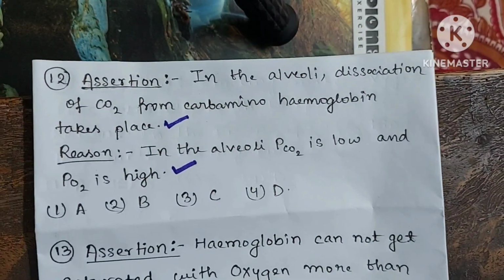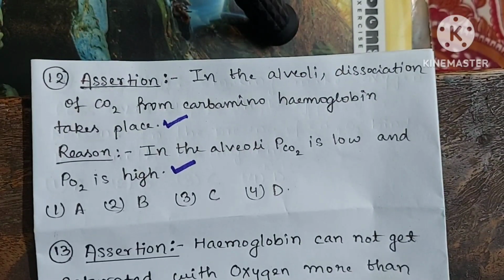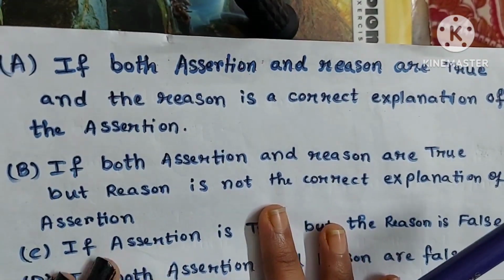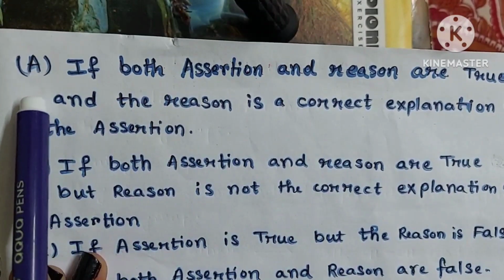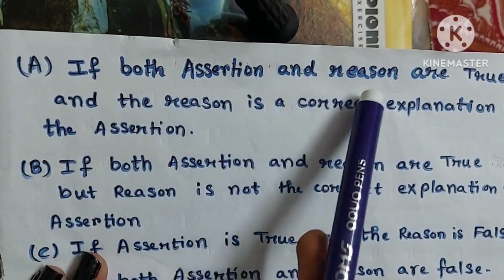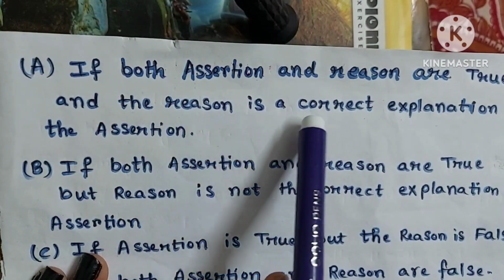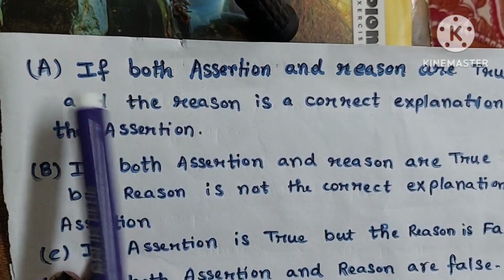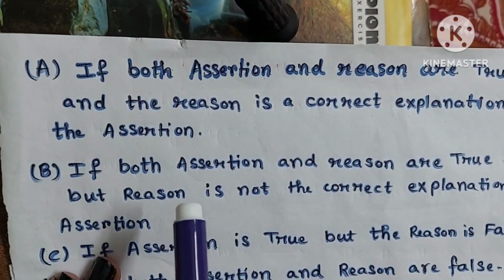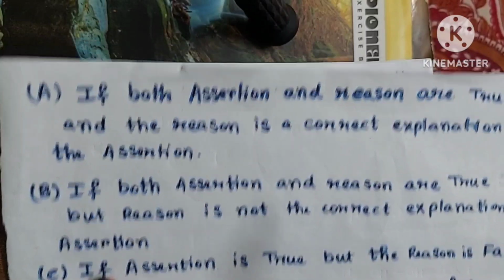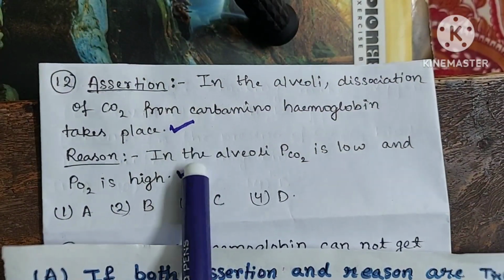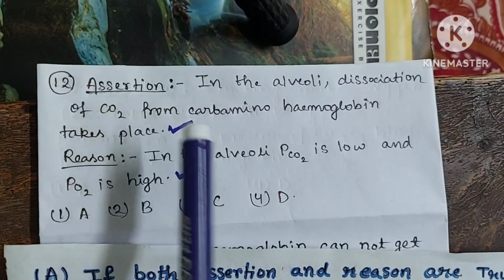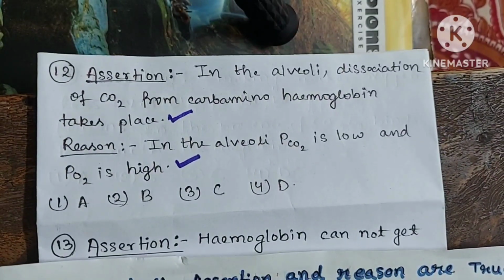So now let's read the options. See here. If we read the options, we will see that option A says that if both assertion and reason are true and reason is the correct explanation of assertion, then we will mark option A. So here the answer will be option A, because both assertion and reason are true and reason is the correct explanation of assertion, as I have explained to you.